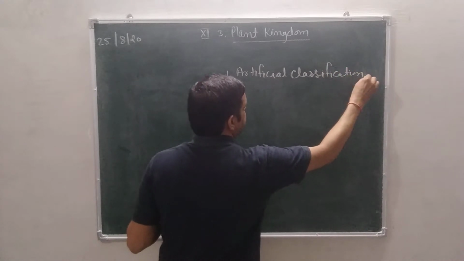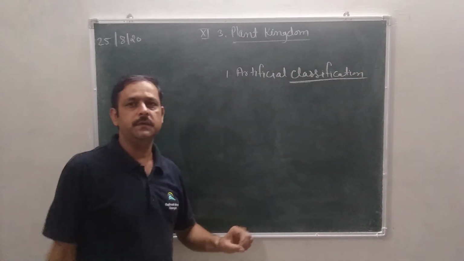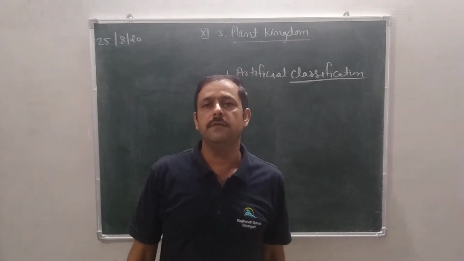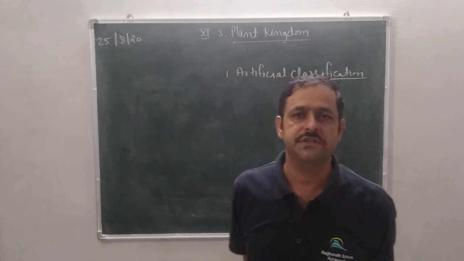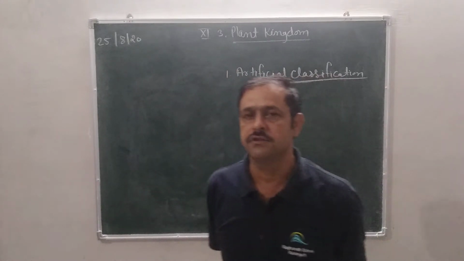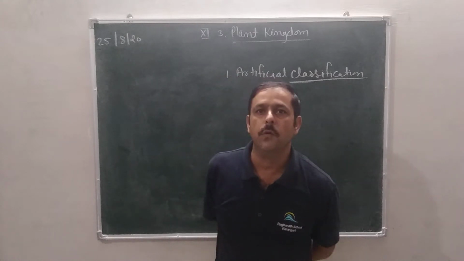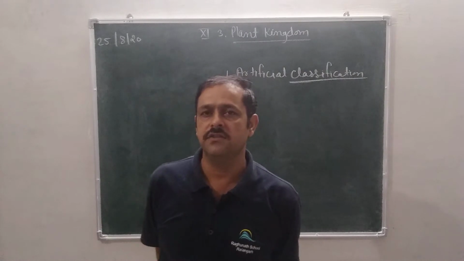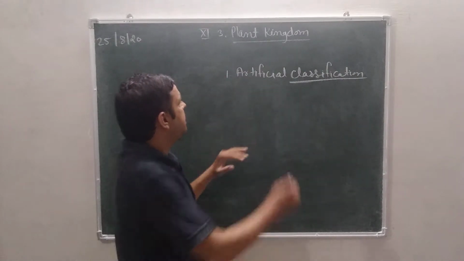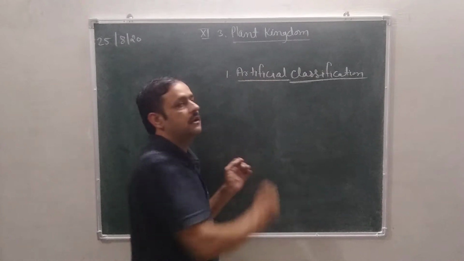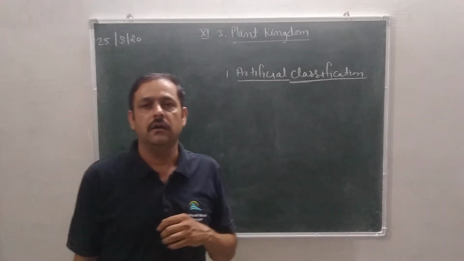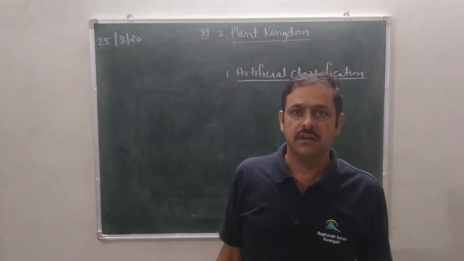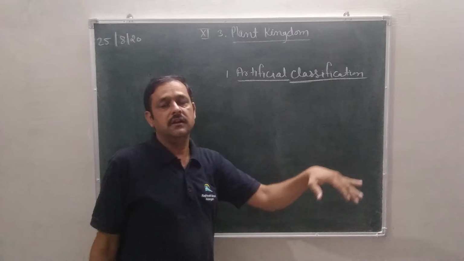As you know, classification. What is classification? Classification is the division of living organisms on the basis of similarities and dissimilarities, or we can say grouping of living organisms on the basis of similarities and dissimilarities is called classification. Artificial classification. What is artificial? Whenever we divide all the living organisms on the basis of their external features, then it is called artificial classification.